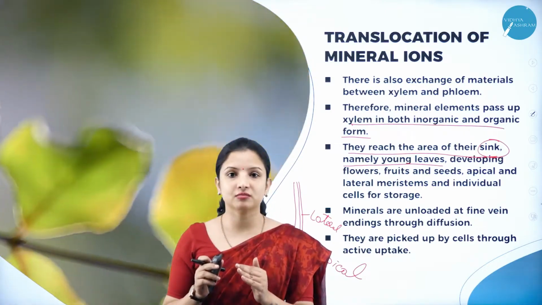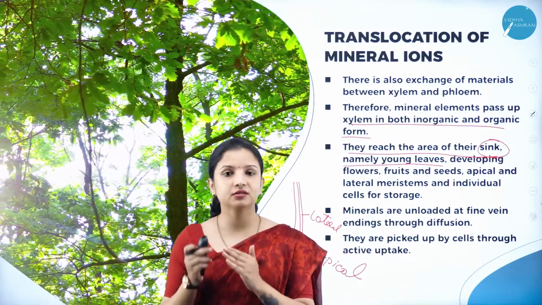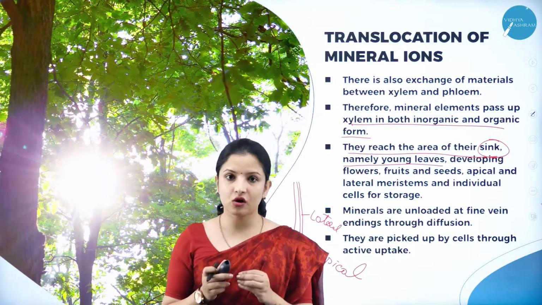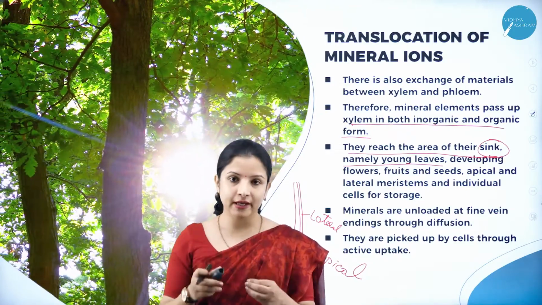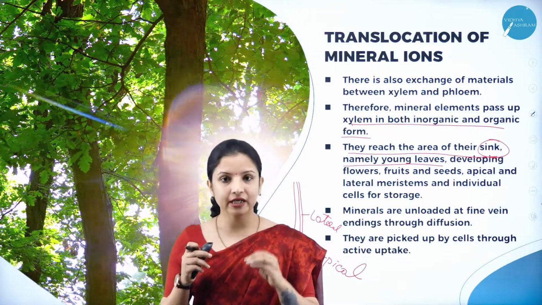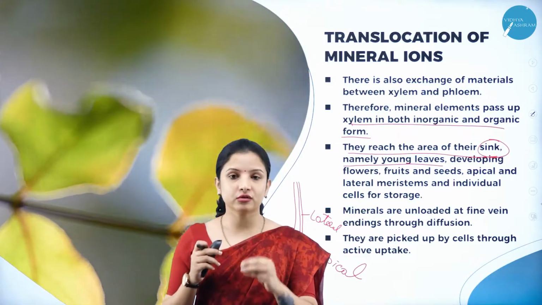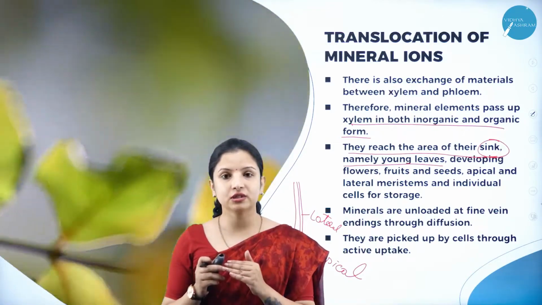From the cytoplasm of the epidermal cells, they travel through the intercellular spaces of the mesophyll cells, that is the parenchyma cells present in the cortex, and then they enter into the endodermis. In the endodermis also there are some transport proteins which decide how much amount of ions or minerals or solutes has to enter into the xylem, and then they enter into the xylem.